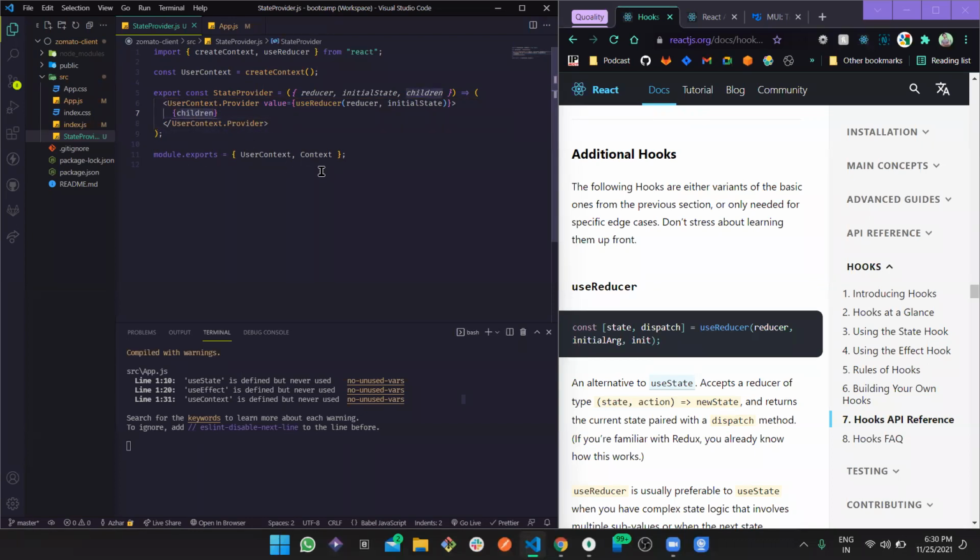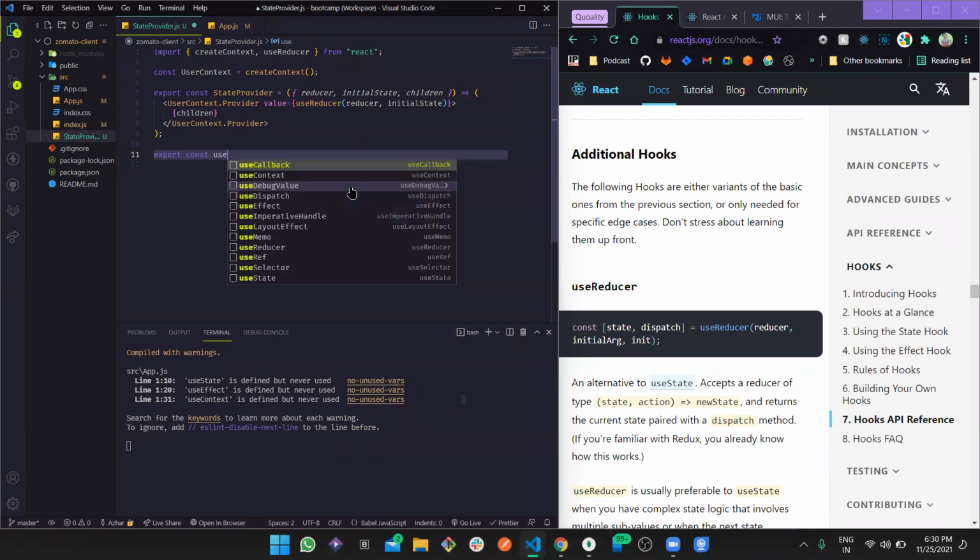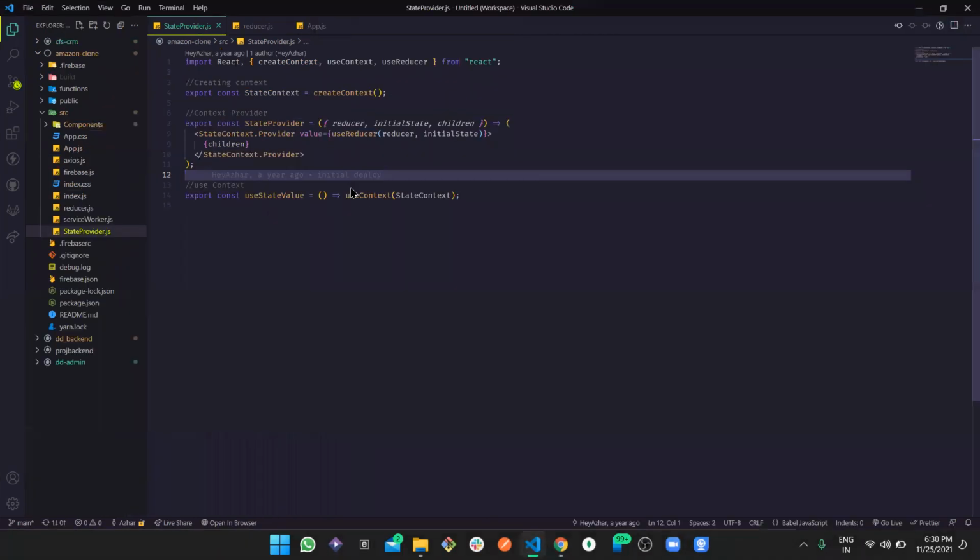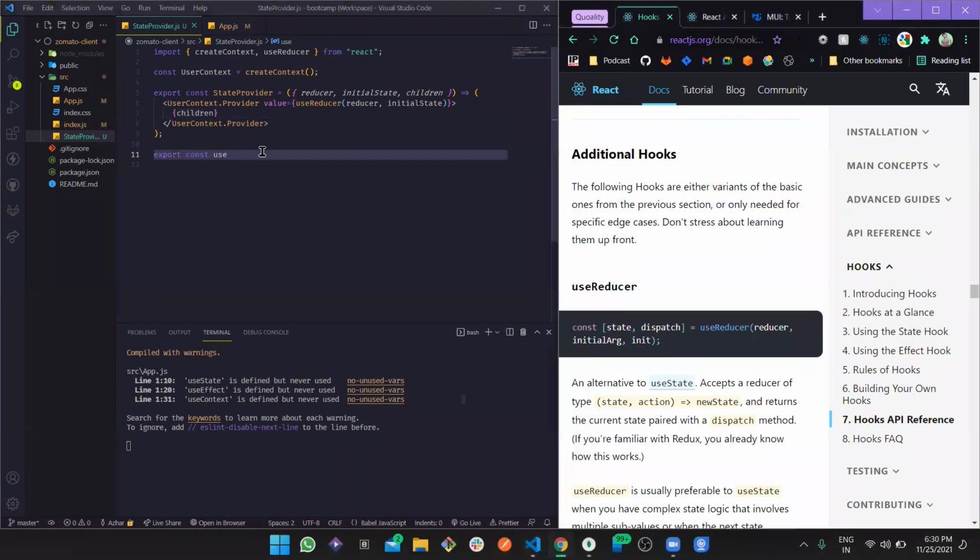Now instead of this, let's export our const. We can define something like use state, but okay, let's define it as use state value.